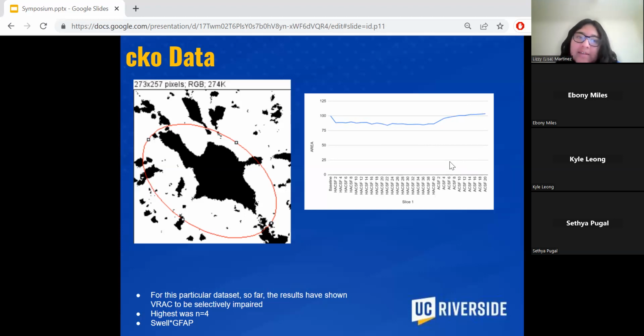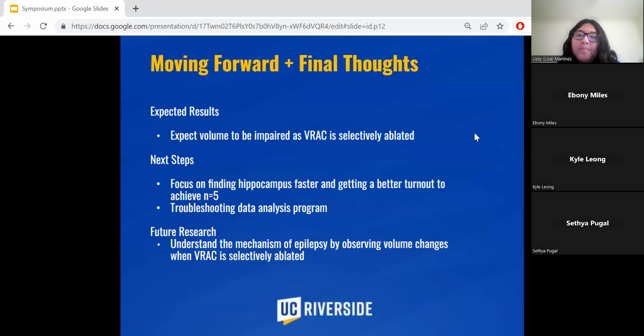What we expected to see is that when we did impair VRAC, it showed this kind of data. I do plan, for further thoughts, to expect volume to be impaired as VRAC is selectively ablated. Next steps is just focusing on finding the hippocampus faster, because as you can see, with this data set I only managed to get an N of 4. Ideally, I would want an N of 5 just to have a good data set, so I could be more accurate at volume changes.